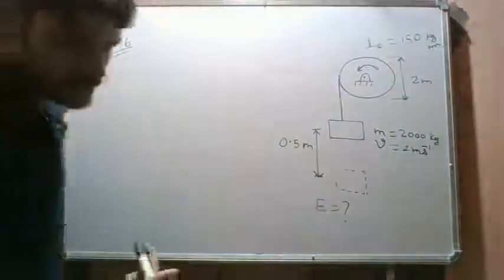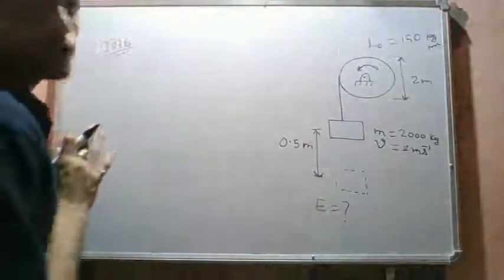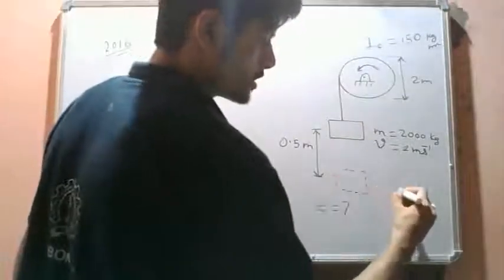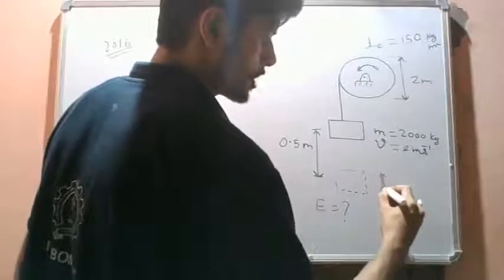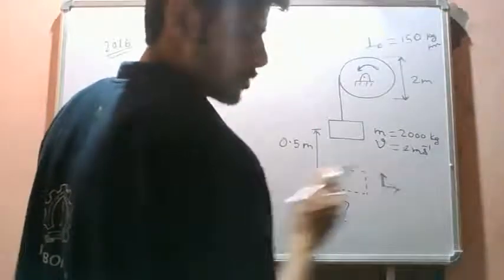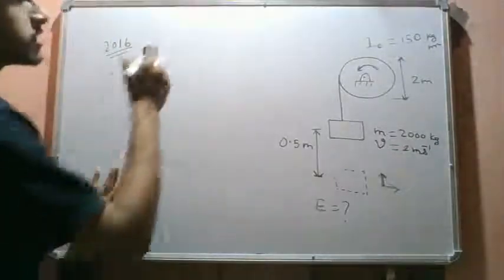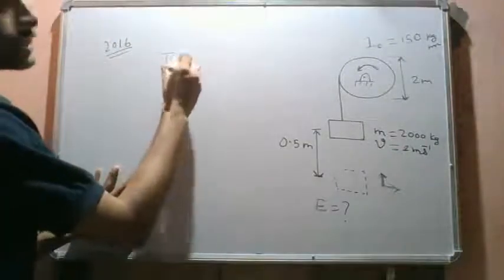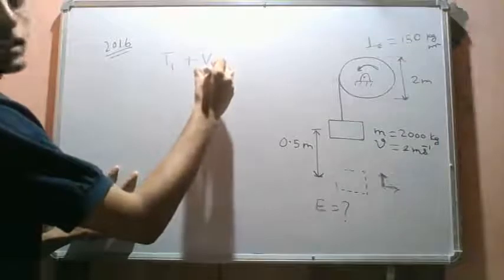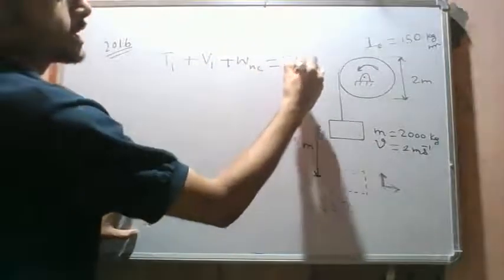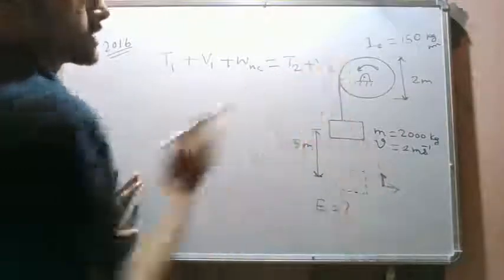So what we will do is take a coordinate system at this point. From the work energy principle, we have the total initial kinetic energy plus the total initial potential energy plus work done by non-conservative forces is equal to the final kinetic energy plus final potential energy, right?